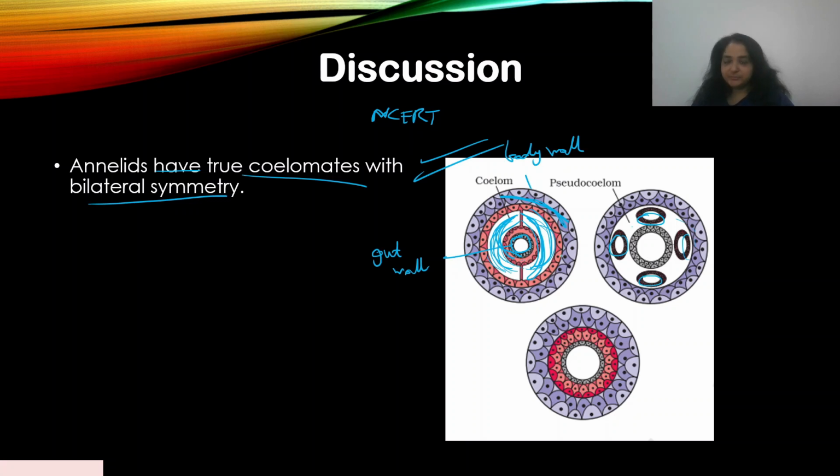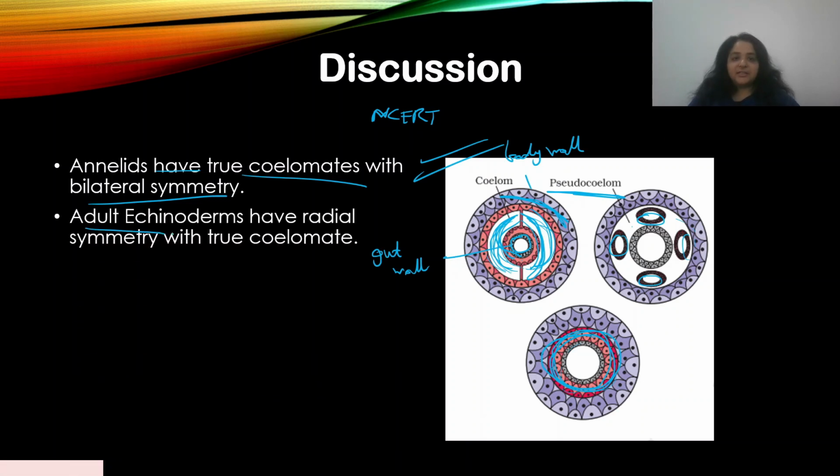Now, if the mesoderm forms scattered pouches, that means it's not a true coelom like this one, so it's called a pseudocoelom. And when there is no coelom, this mesoderm does not separate at all. It is intact as it is. That means there is no cavity formed, so it is acoelomate. These are the different types of cavities that are seen.